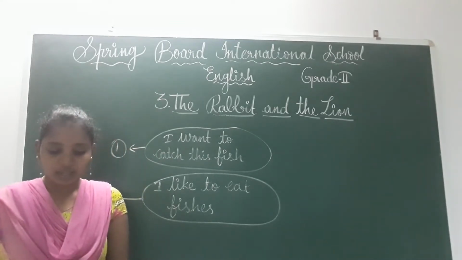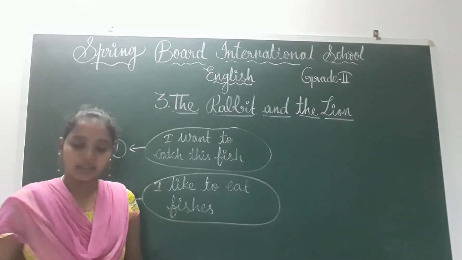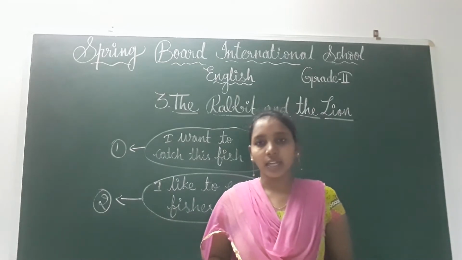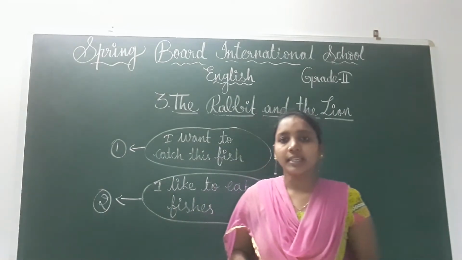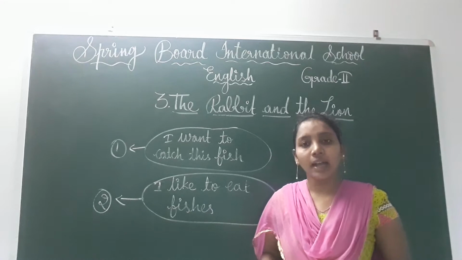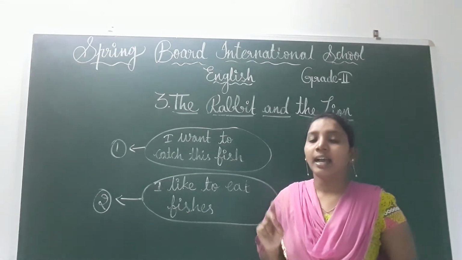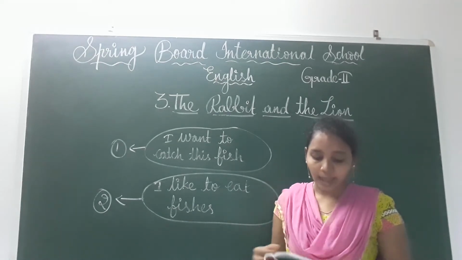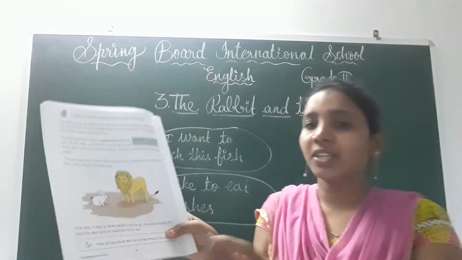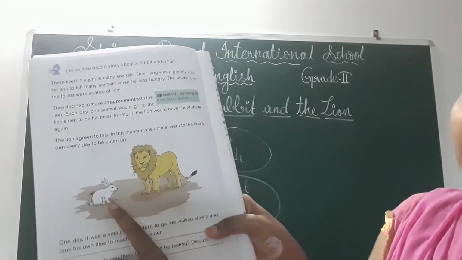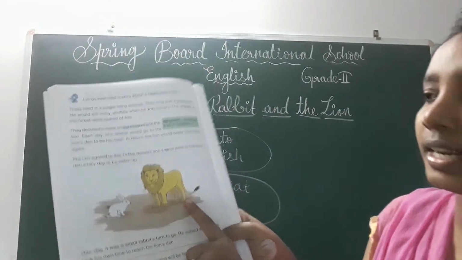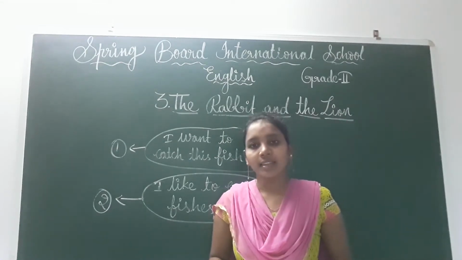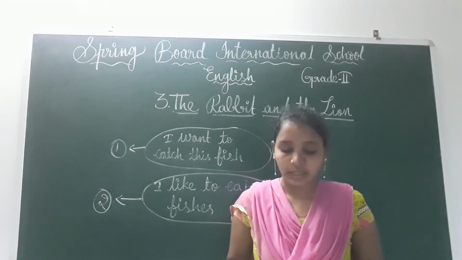Turn your pages, children. Turn your page to 40. See here, let us now read a story about a rabbit and a lion. That means in our story there is a rabbit and there is a lion, children. See these pictures. This is the rabbit and this is the lion, children. Okay, that means our story is about these two animals. Let's see what they did in our story, children.